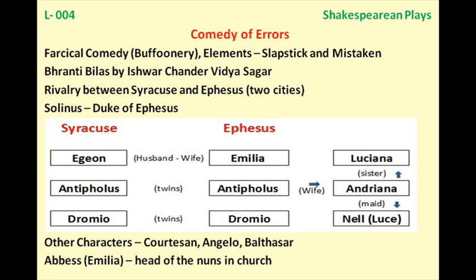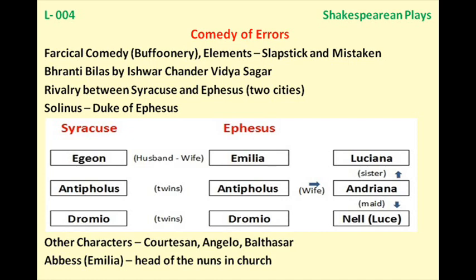And now in the market, Angelo sees Antipholus of Ephesus, and he goes to him and asks for the payment of the gold chain. But Antipholus of Ephesus denies that he has received the chain so far. Then Angelo gets him arrested, because Angelo feels that he has given him the chain and now he is denying making the payment. So we see Antipholus of Ephesus is arrested.